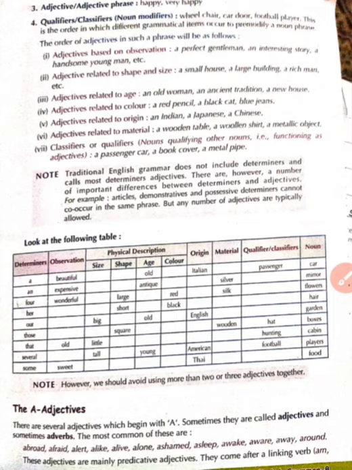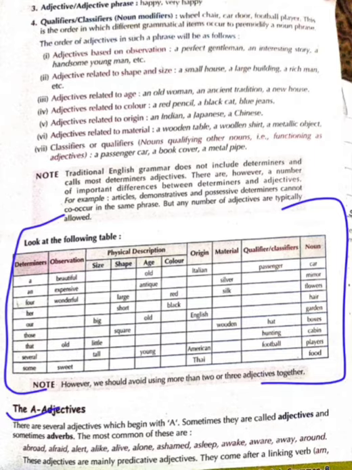First of all, determiner will be used, then what we observe if we see an object. Physical description means size, shape, age, color, if any you know. Origin, material, classifiers, and then the noun will be used. Sometimes we say a beautiful girl, but sometimes we say a very, very beautiful girl, a very, very intelligent boy. So in this way, go through the table so that you can understand in a better way.